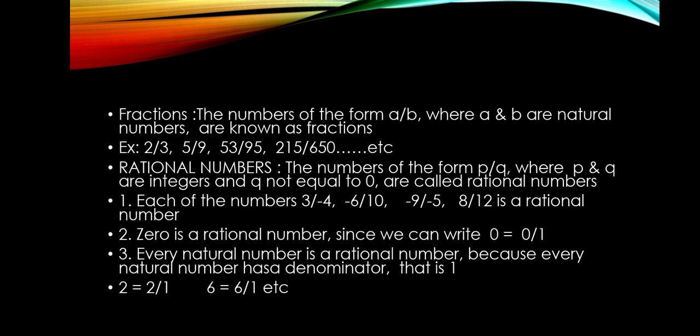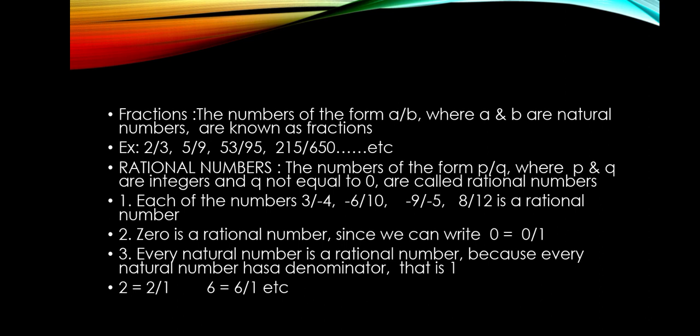Now we shall learn the new concept, that is rational numbers. It is somewhat similar to fractions, but here it is also in the form of p by q, p upon q, where p and q are integers and q not equal to 0. These are called rational numbers. I hope you are able to understand what are rational numbers.